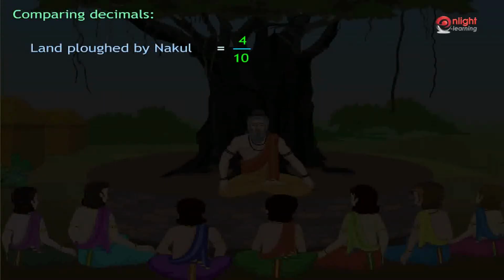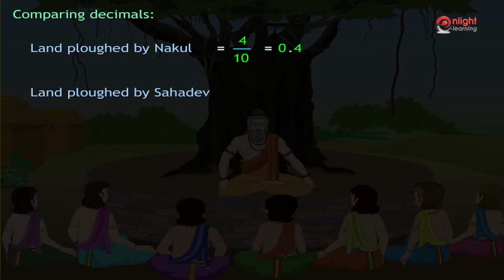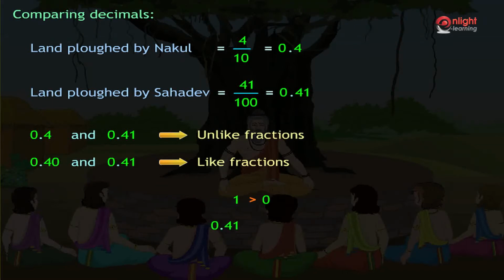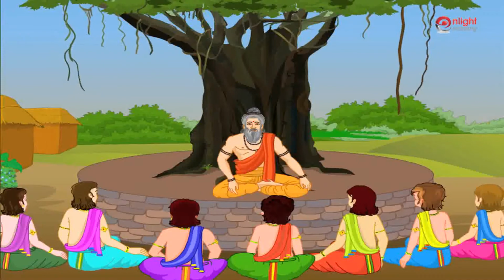Now, why don't you solve the problem of Nakul and Sahadev? Nakul ploughed 4 by 10 of his land, which is 0.4 in decimal, whereas Sahadev ploughed 41 by 100 of his land, which in decimal is 0.41. Converting 0.4 to 0.40 so that we get like decimals, compare 0.40 and 0.41. We see that the whole number and the tenths part are equal. 1 is greater than 0 in the hundredths part. Hence, 0.41 is greater than 0.4. Hence, Sahadev ploughed more land. Very good.